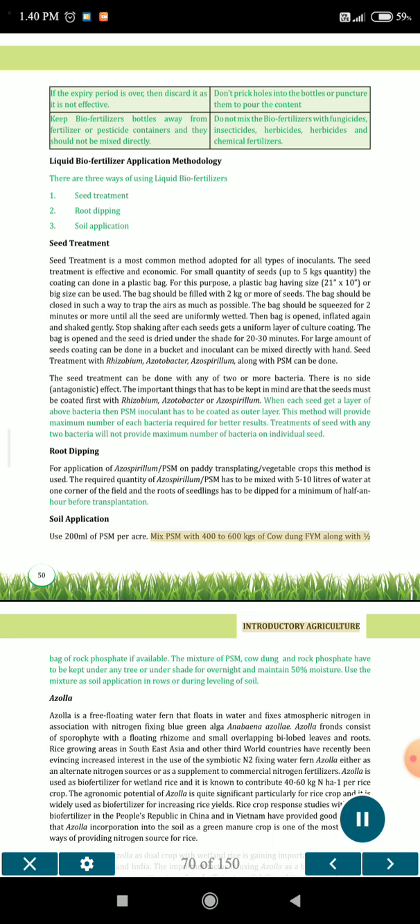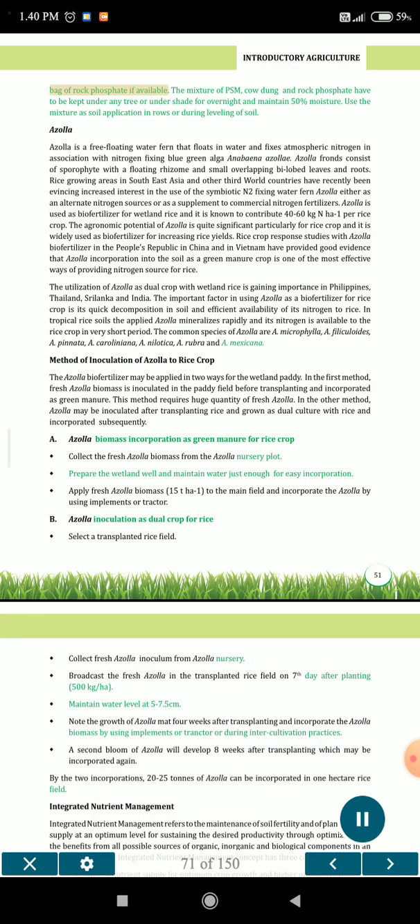Mix PSM with 400 to 600 kgs of cow dung FYM along with half a bag of rock phosphate if available. The mixture of PSM, cow dung and rock phosphate has to be kept under any tree or under shade overnight, maintaining 50% moisture. Use the mixture as soil application in rows or during leveling of soil.